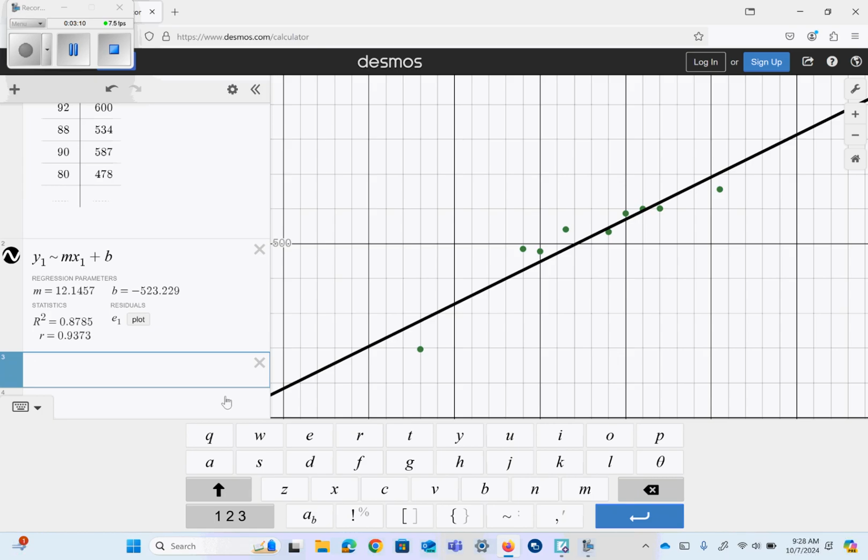Write the regression equation. So our regression equation is basically this. If you needed to write this, y equals 12.1x minus 523.22. Okay, so you just take the m and the b and plug them in, change the equal. You don't have to go with the y1 and the x1.